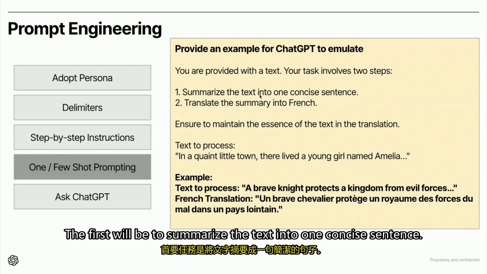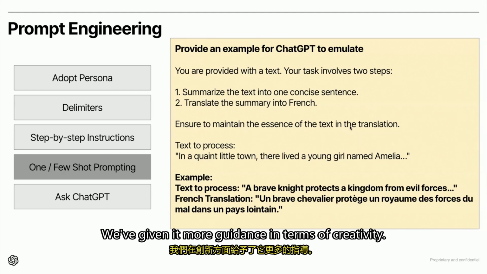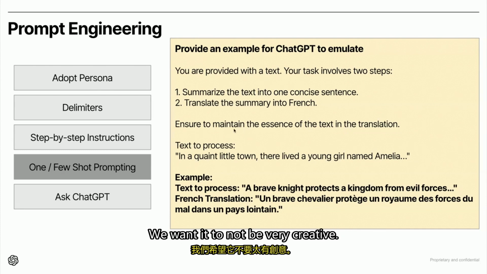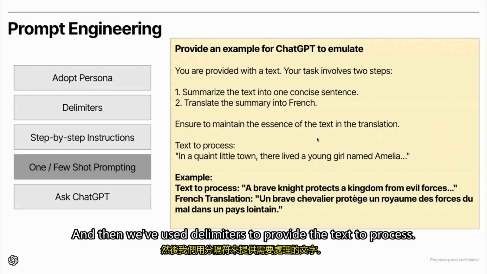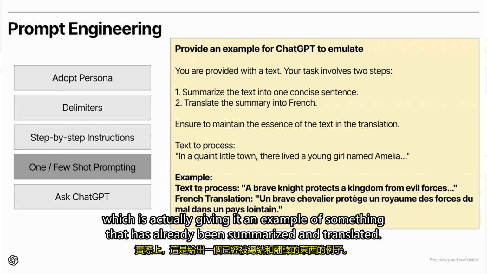The first will be to summarize the text into 1 concise sentence. The second will be to translate that summary into French. We've given it more guidance in terms of creativity. We want it to not be very creative. And then we've used delimiters to provide the text to process. And last here, we've done what we call few-shot prompting, which is actually giving it an example of something that has already been summarized and translated.